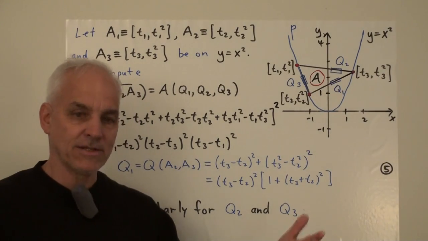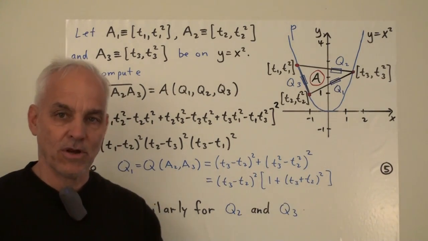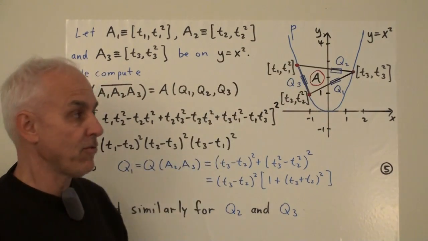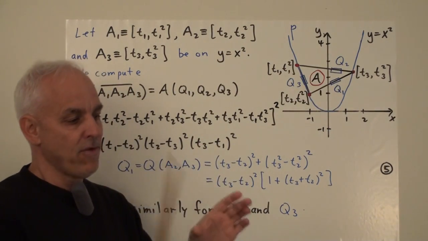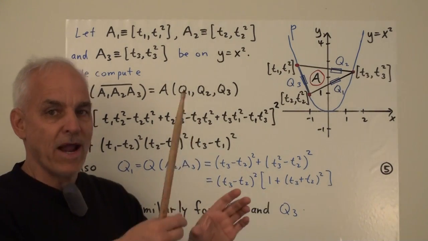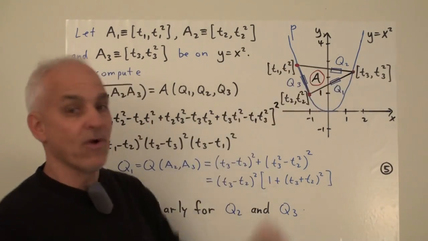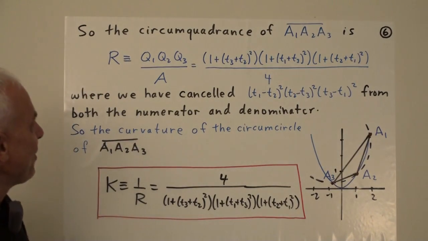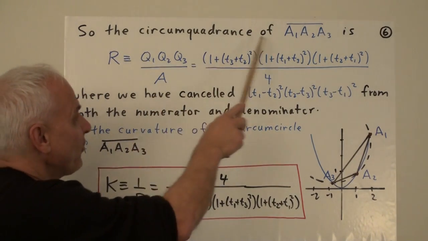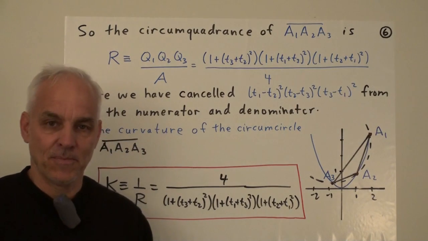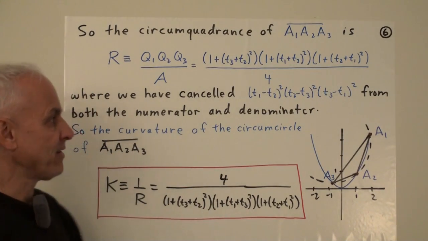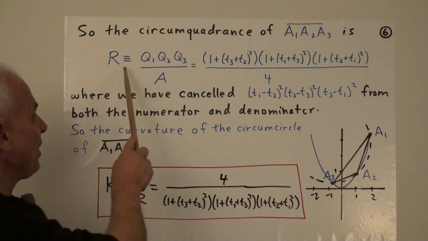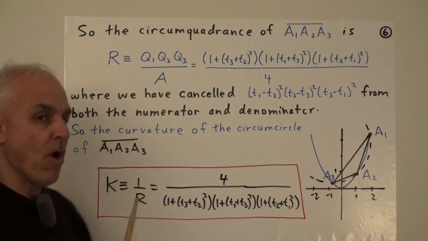So we have all our ingredients. We can just write down our curvature for this triangle here. Okay, we haven't actually got the curvature at a point yet. We've got the quadratic curvature of this triangle, essentially. All right, so going one step at a time. First, the circumquadrance of the triangle that we're interested in. The quadrance of that circle that passes through those 3 points will be the product of the q's divided by the quadria.